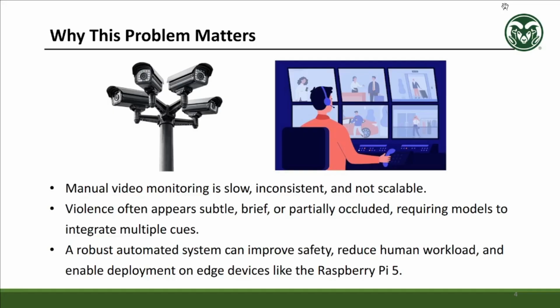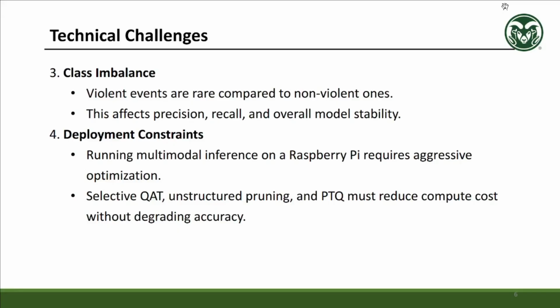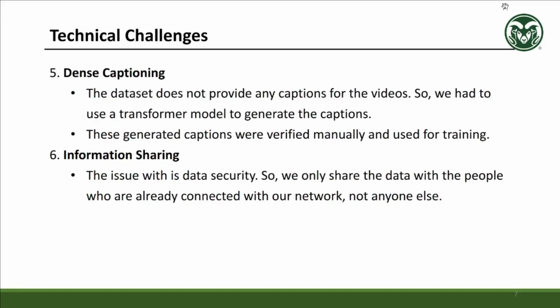So why does this problem matter? Manual video monitoring is very slow and inconsistent, and violence often appears subtle, brief, and partially occluded, requiring models to integrate multiple cues. A robust automated system can provide safety, reduce human workload, and enable deployment on edge devices like Raspberry Pi 5. We faced a few technical challenges in our work, like multimodal fusion, temporal reasoning, class imbalance, deployment constraints, dense captioning, and information sharing.